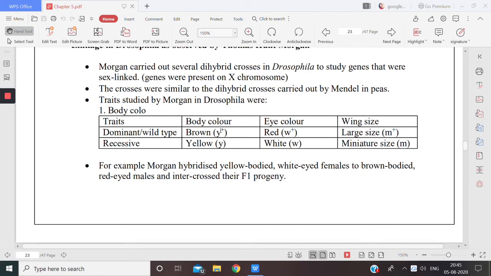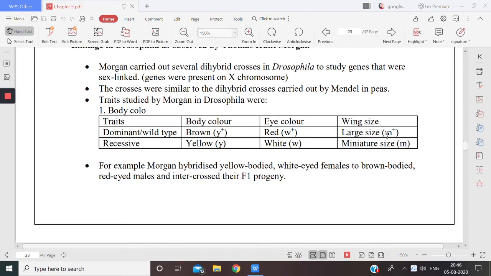For wild type, we write plus. And yellow is the recessive body color. Similarly, for wild type, red is the eye color and white is the recessive one. Similarly, for large size wing, M plus is the wild type or the dominant type, and for miniature size we only write M. So he was using these characters to study which of these characters is sex linked.